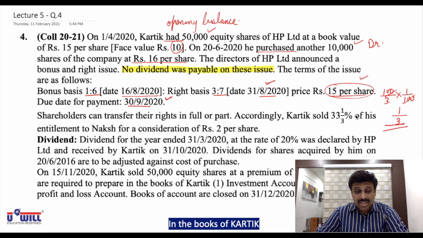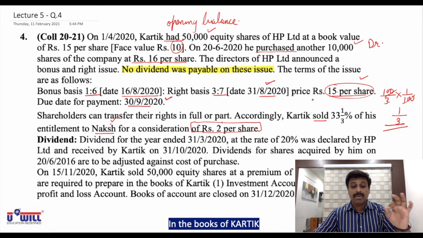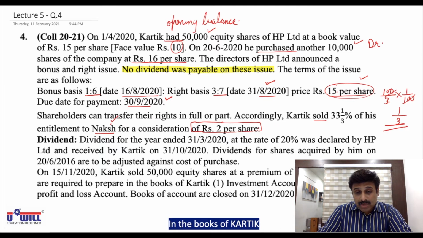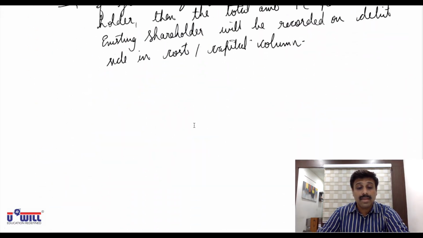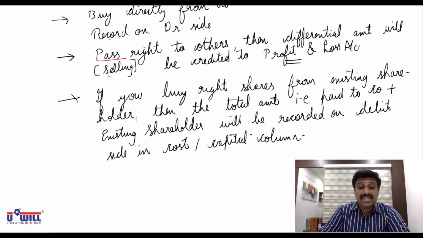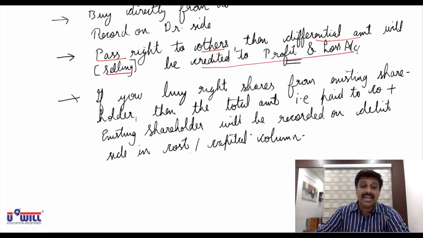So 1/3 of his rights he has sold, means transferred, to Naksh for a consideration of rupees 2 per share. Means Naksh will have to pay 2 rupees to Karthik and 15 rupees to the company. So Naksh will be paying 17 rupees, for which we have no concern. From Karthik's point of view, the 2 rupees he is receiving will be directly credited to profit and loss account. We discussed yesterday that if you are passing on your rights, means selling your rights to others, then the differential amount, that is 2 rupees, will be directly credited to profit and loss account.